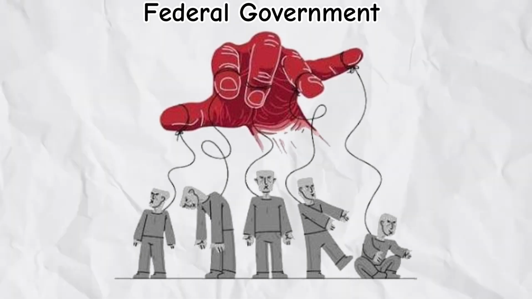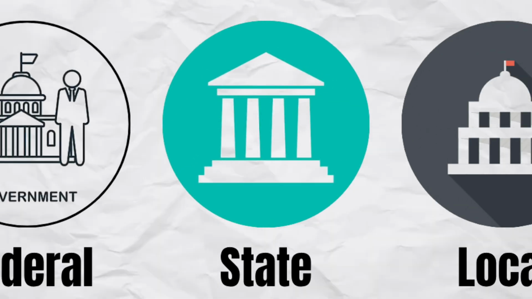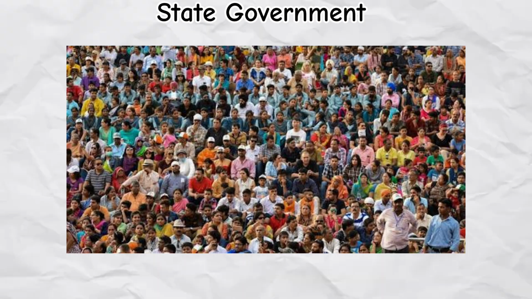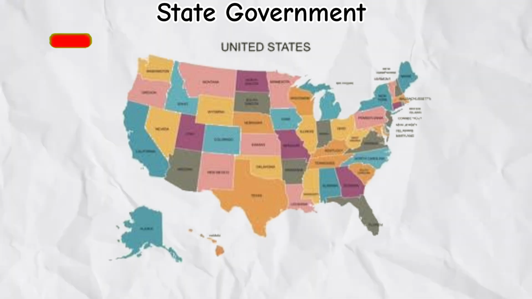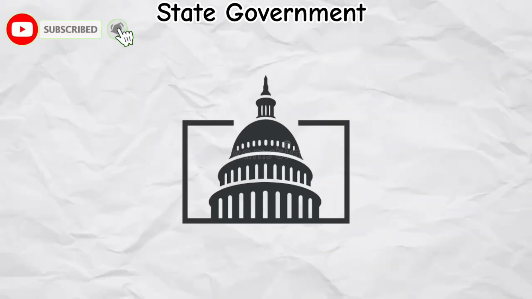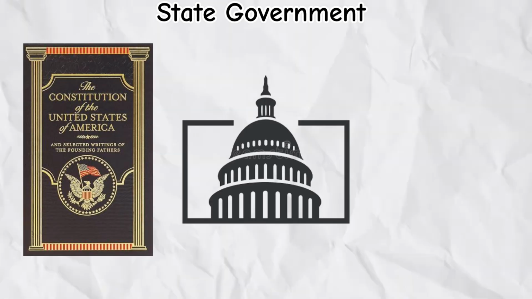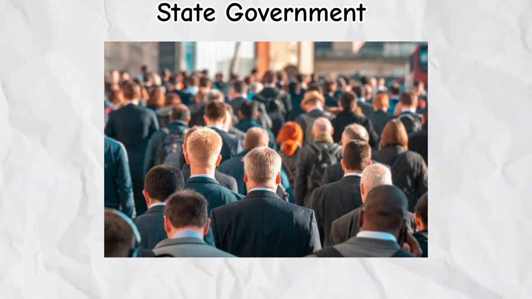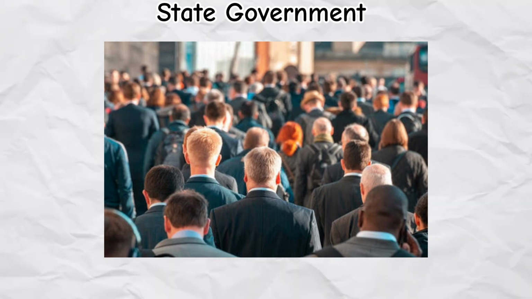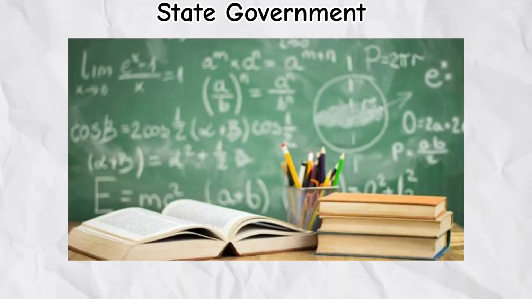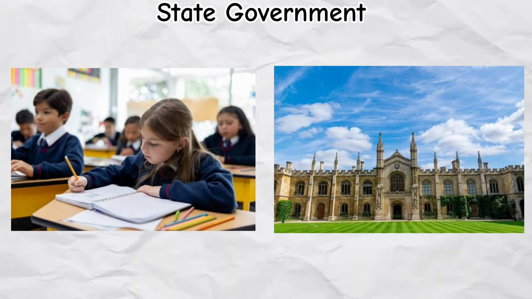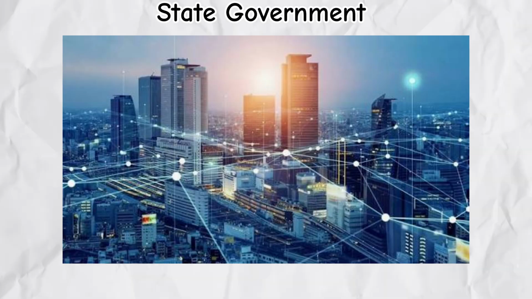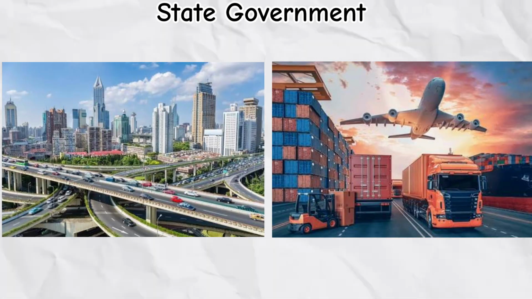State governments. Below the federal government are the state governments, and this is where things become more localized. The United States is made up of 50 states, and each one operates with its own government, its own constitution, and its own set of laws. State governments are responsible for areas that directly affect large groups of people within their borders. They manage education systems, including schools and universities, enforce state laws, oversee public health systems, and maintain infrastructure like roads and transportation within the state.